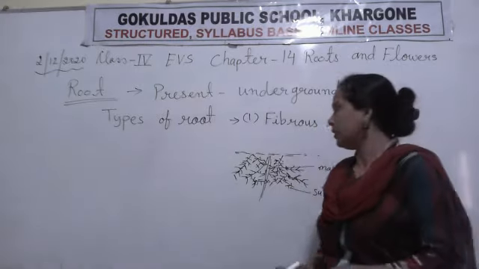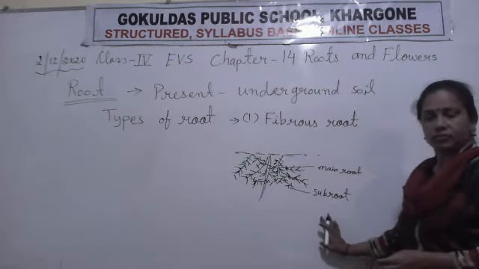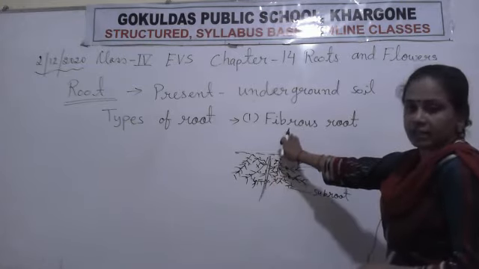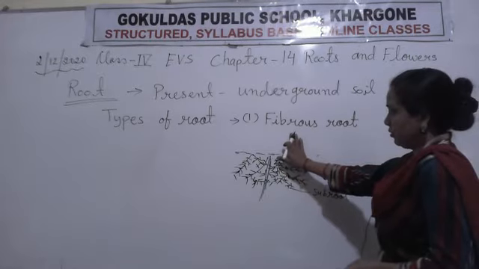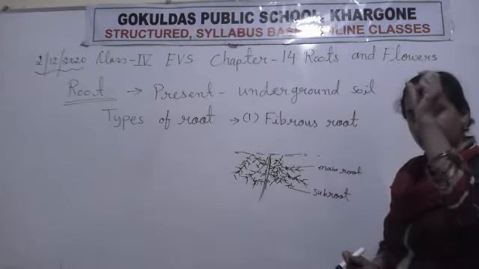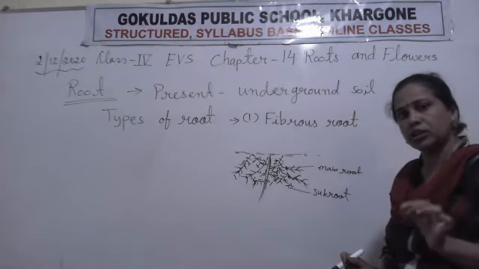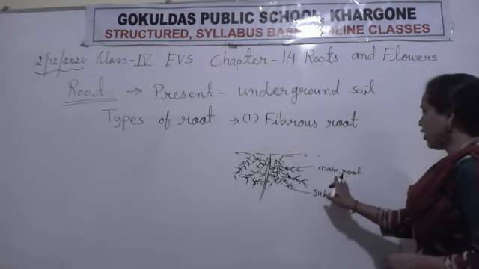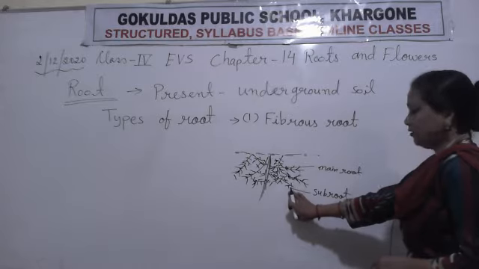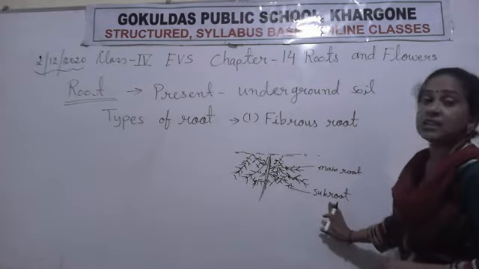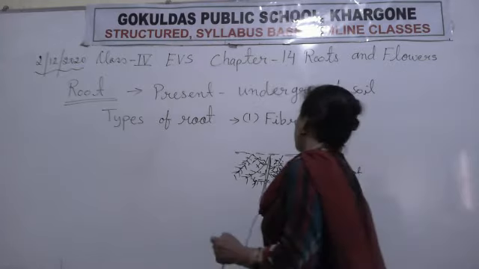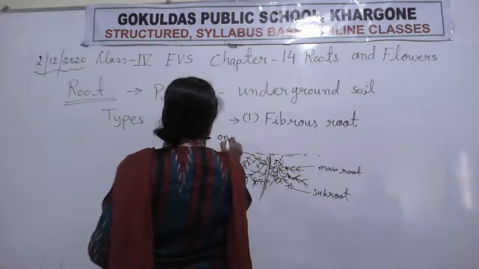Student, this thing is not given in your textbook, but I explain you. Now this is the main root. I explained you fibrous root. Now main root is there, and now these are the subroots. Ek main root hoti hai, usse bahut saari chhoti chhoti roots nikli hoti hain. So that is the main root, and these are the small, like a thread. Okay, these are the subroots. Clear? Now we find fibrous root in which plant? Onion.